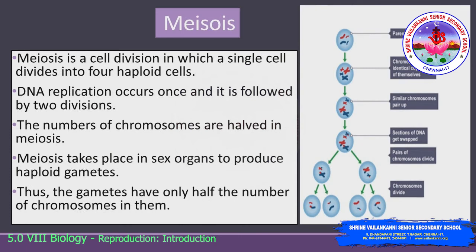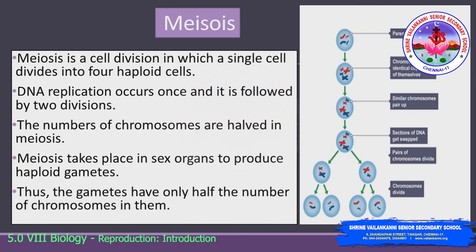The next type of cell division is meiosis, in which a single cell divides into four haploid cells. DNA replication occurs only once, whereas the cell divides twice in meiosis. The number of chromosomes is halved in the process of meiosis. It takes place in sex organs to produce haploid gametes.